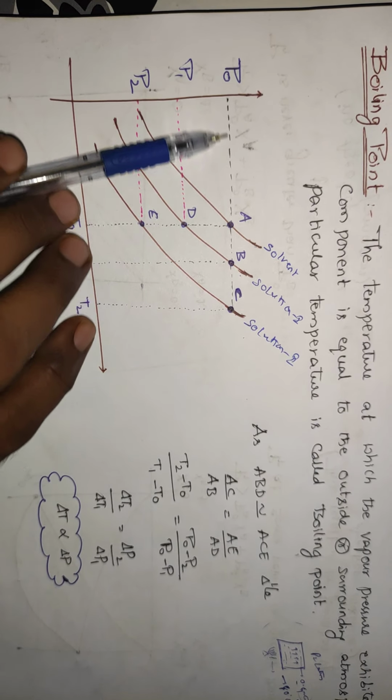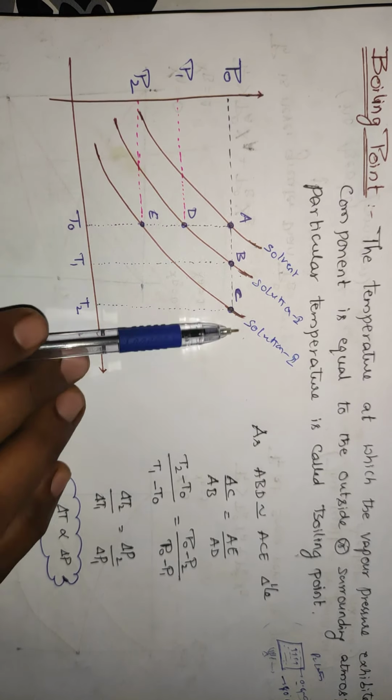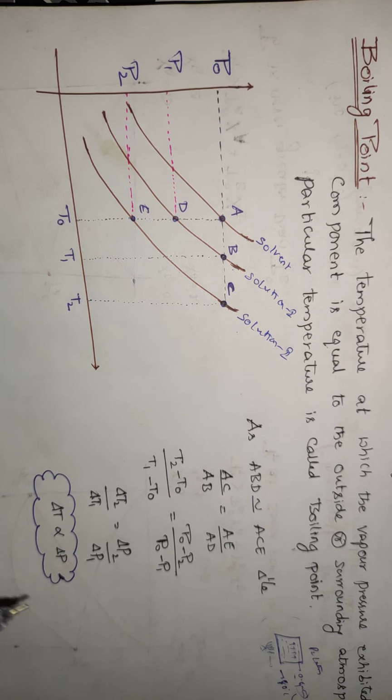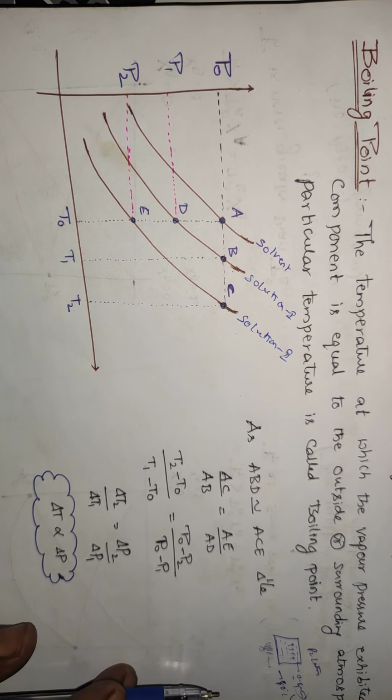So if I draw a line like this, constant one, P naught for A, this is for pure solvent, you have got T naught. P naught for B, you have got a temperature T1, P naught for C, you have got some temperature T2. Means the temperature is going on increasing. So A naught is for pure component. T naught is the temperature where you will be getting the boiling point, and D is the point where you will be having P1 pressure, and E is the point where you will be having P2 for the solution 2.